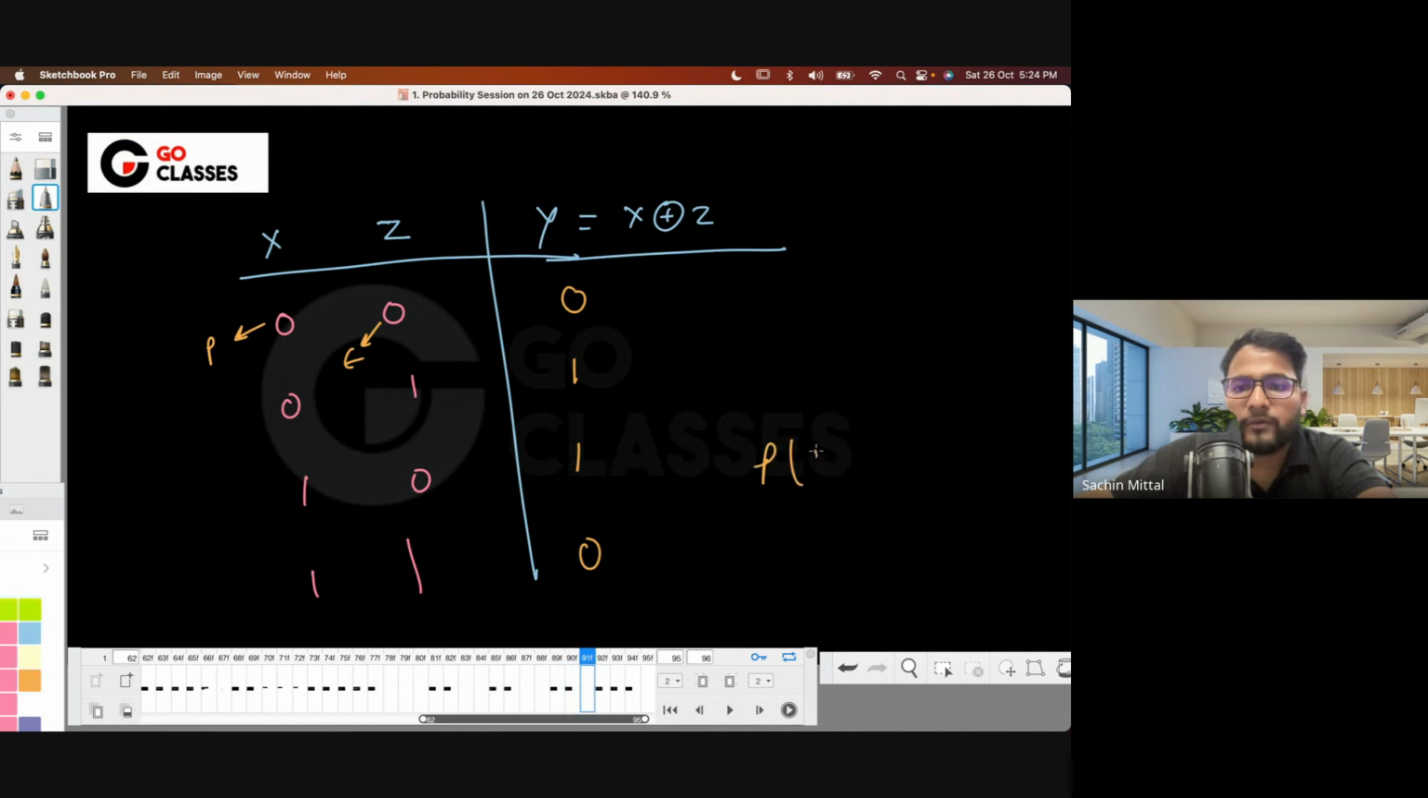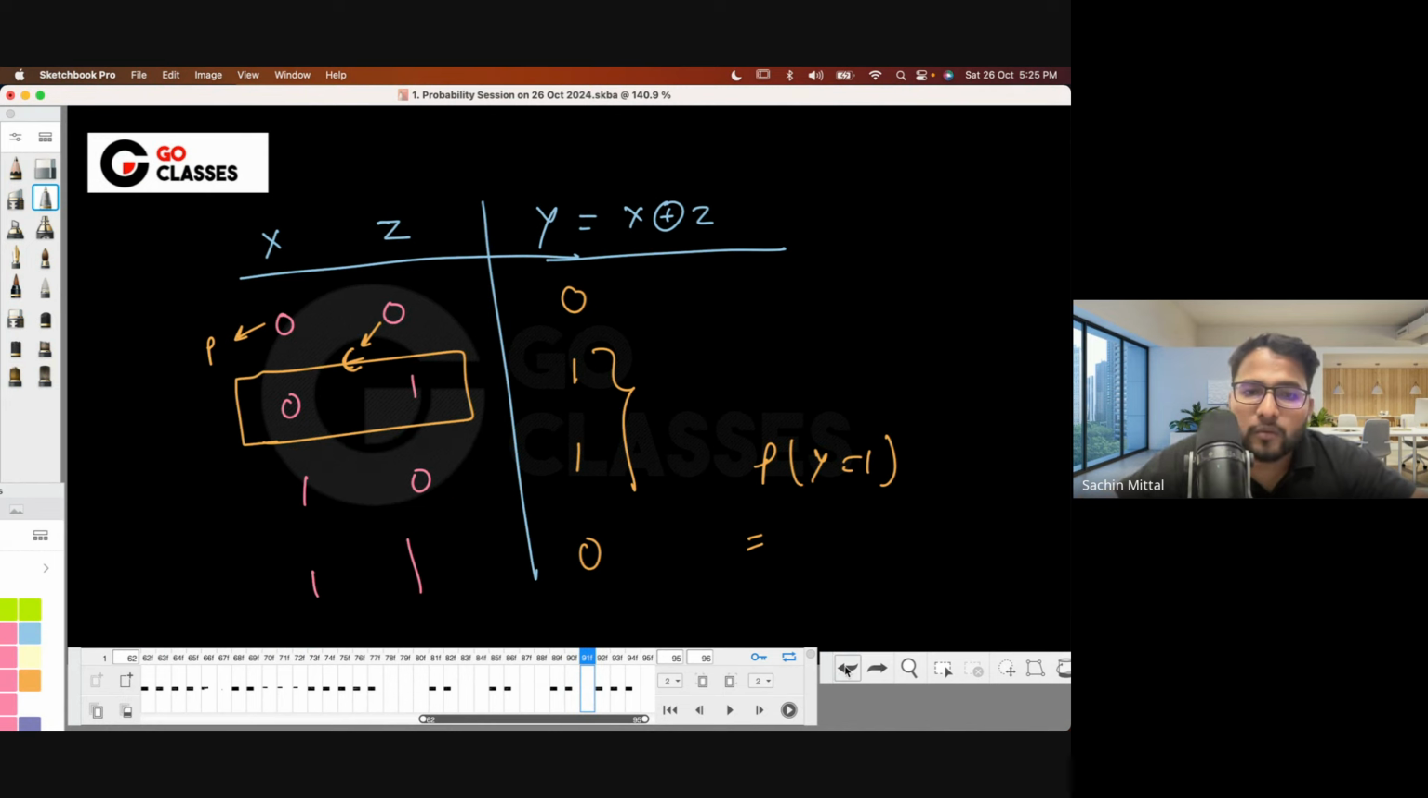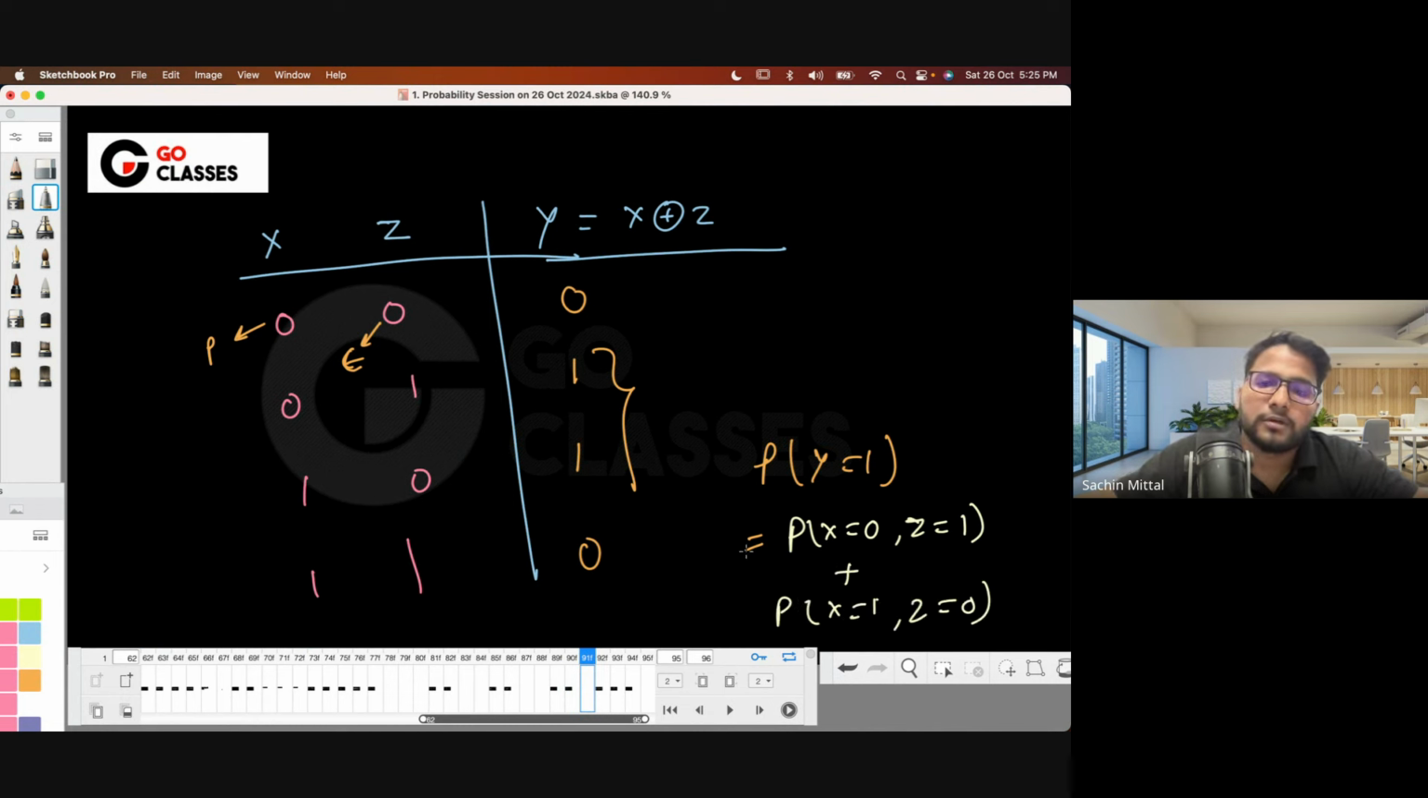Let's suppose they're asking the probability of y being 1. So y is 1 at these two places. Can you tell me what this probability is? y is 1 whenever this combination occurs or this combination occurs, right? This combination means x is 0 and z is 1, plus x is 1 and z is 0. So x is 0 is p, and z is 1 means 1 minus epsilon. So p into 1 minus epsilon, plus x is 1, which means 1 minus p, into epsilon.